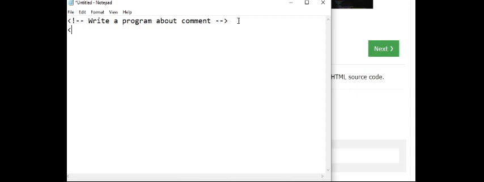Next I am writing HTML. In this HTML, I used the title: about comments.